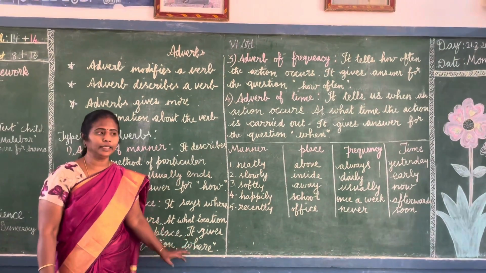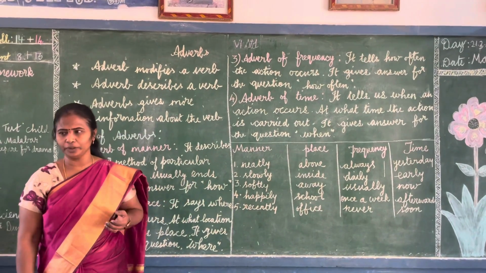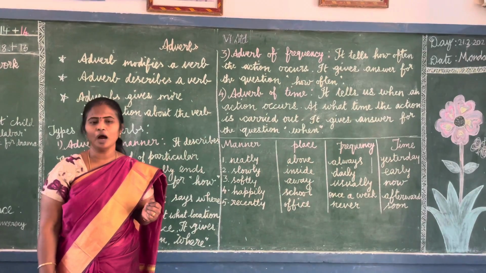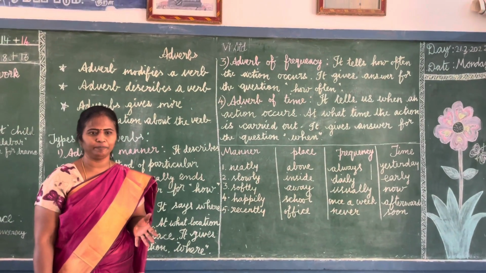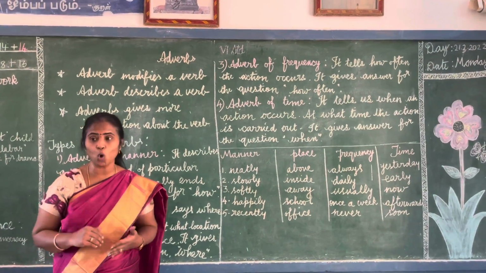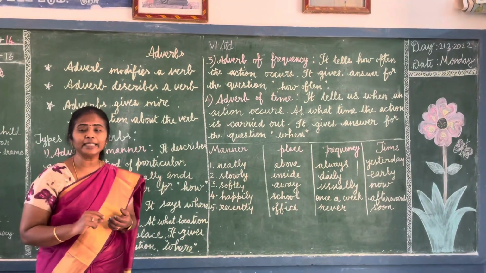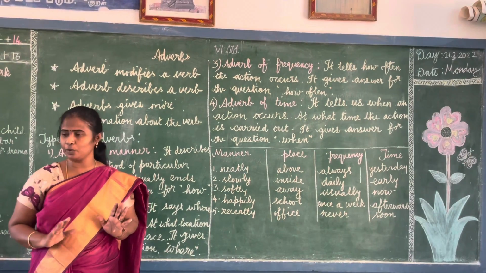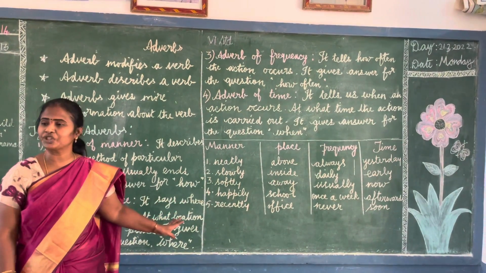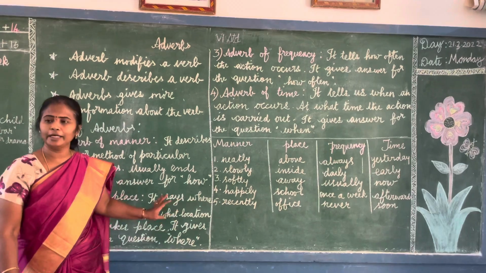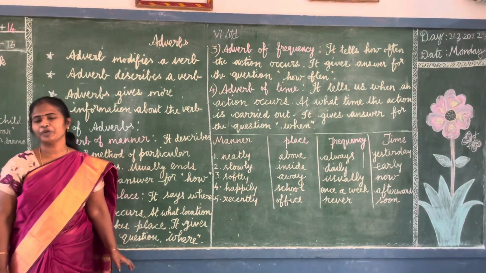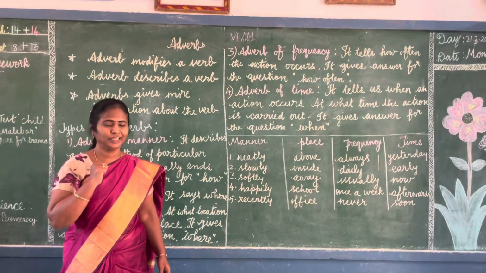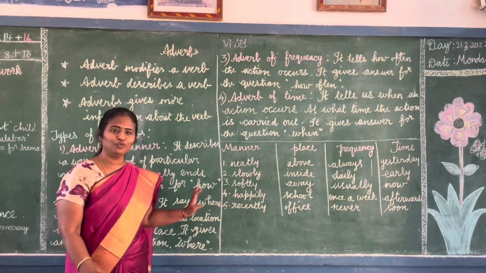I played in the ground yesterday. Or I went to school yesterday. I finished my homework at home. I was writing in the house. So if it shows the place of action, it is called adverb of place. It gives answer for the question where.